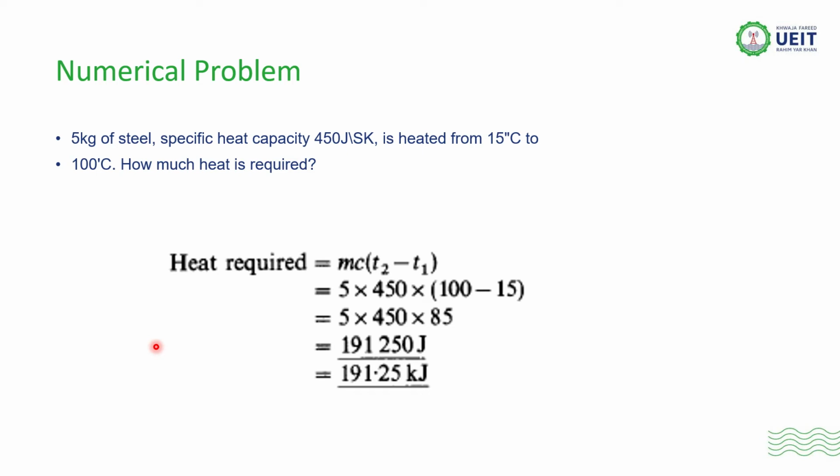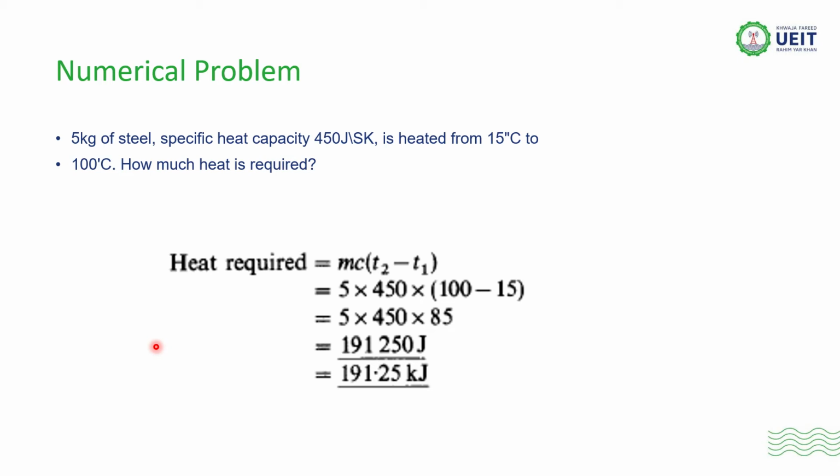Here you have 5 kilograms of steel, that is the mass of the steel, having the specific heat capacity c of 450 joule per kg K. These are the units of heat capacity, and it is heated from 15 degrees Celsius, that is the initial temperature, to 100 degrees Celsius, the final temperature. How much heat is required?